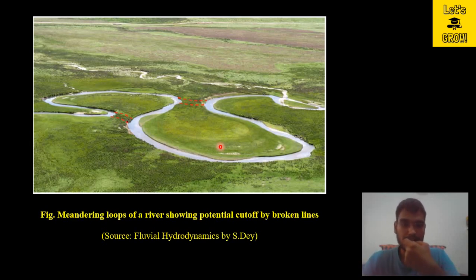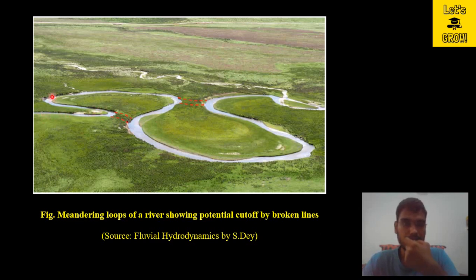The other image you can see here shows the meandering loops of a river, showing potential cutoff by broken lines. This is a topography image, or an image from a satellite, or you can take these images using a drone or helicopter.